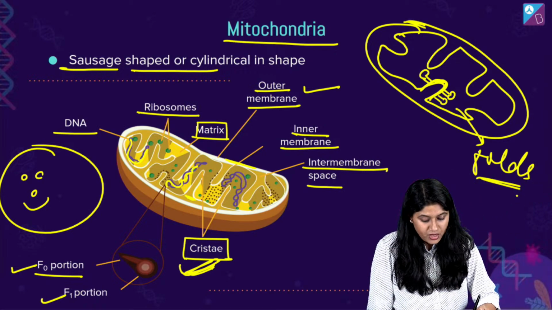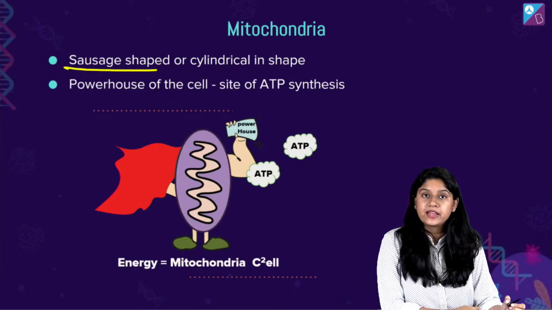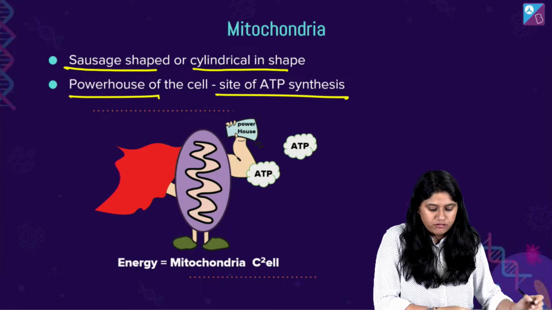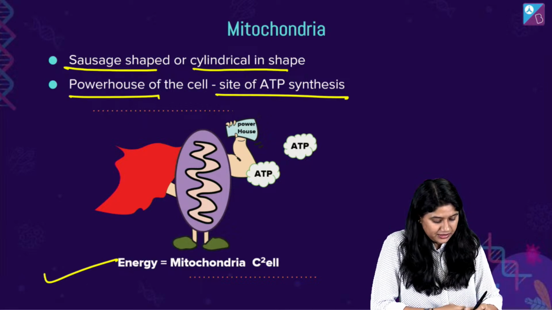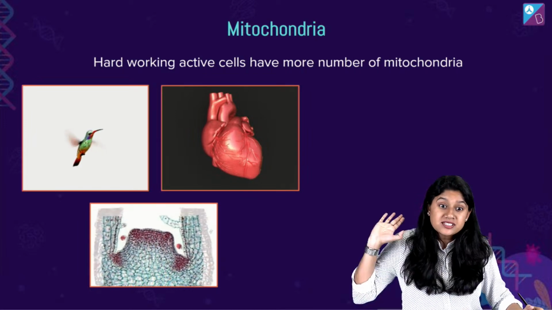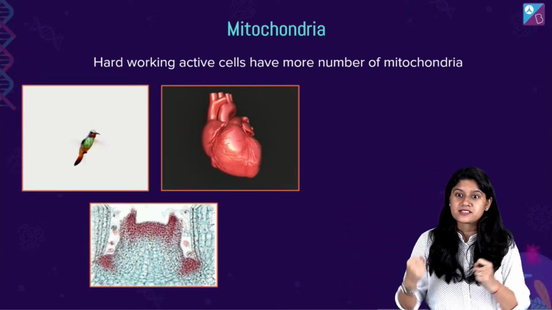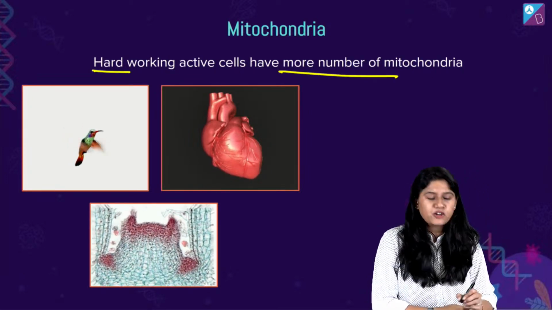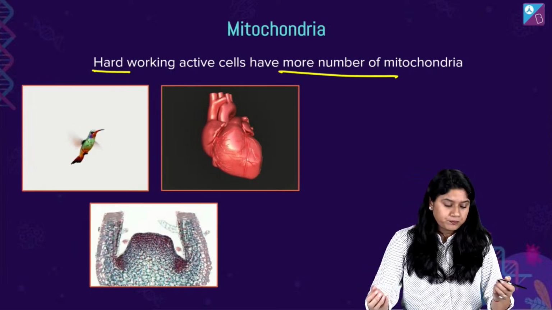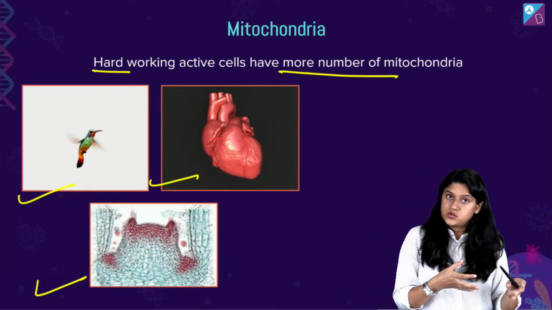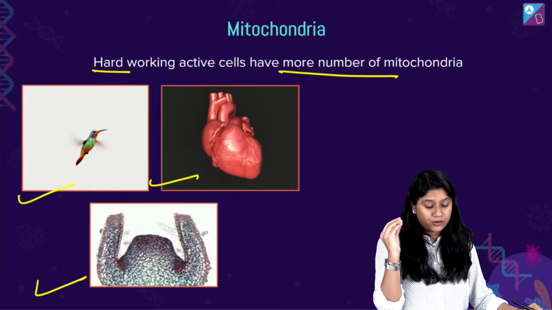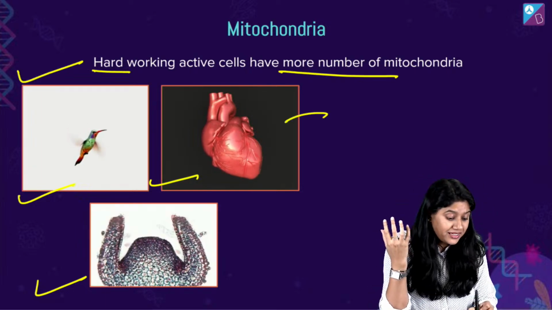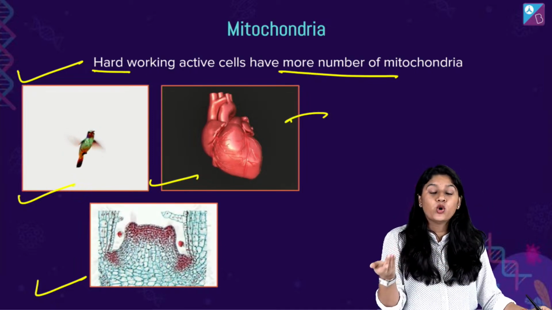Yes, चलिए. Now, we know that they have a sausage-shaped or cylindrical structure, and they are the site of ATP synthesis, right? Now, ये हमें पता है. Now, let me ask you a question. In some of the hard-working cells, like our muscle cells or our heart muscle cells, they have more mitochondria. Why? Because the energy requirement of these organisms or these muscles is more. Hence, they have more mitochondria.